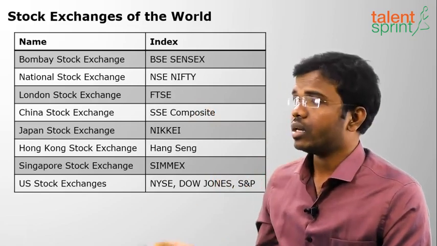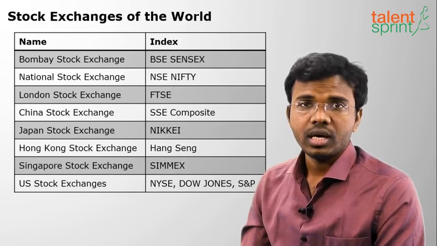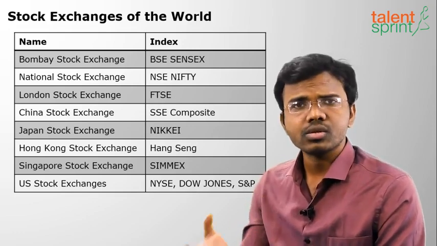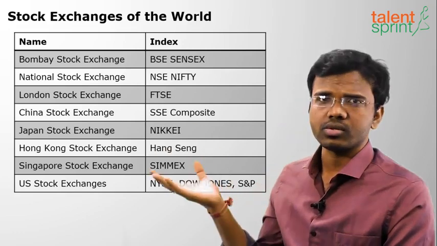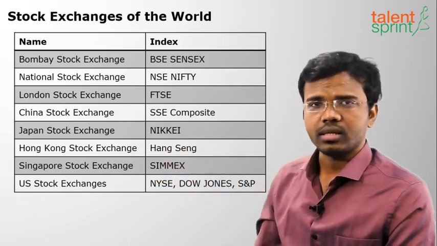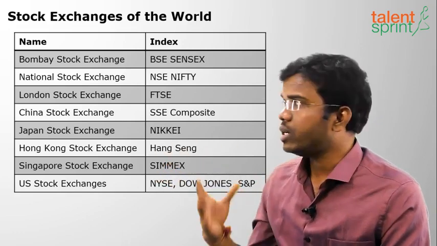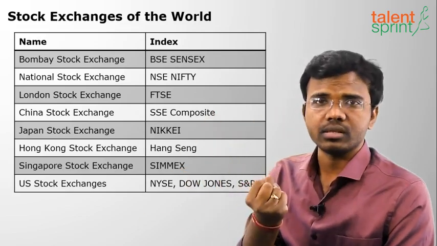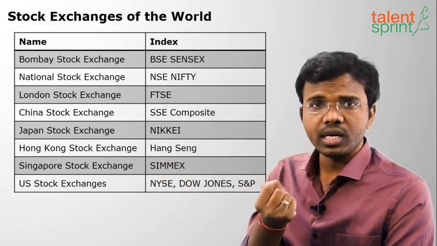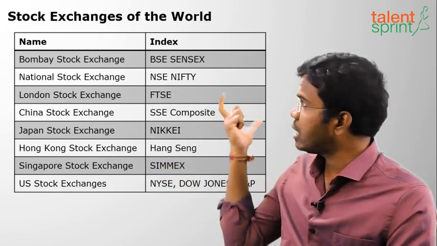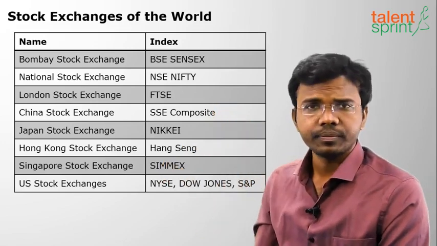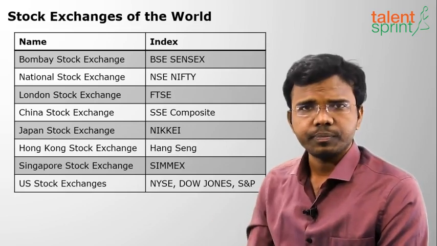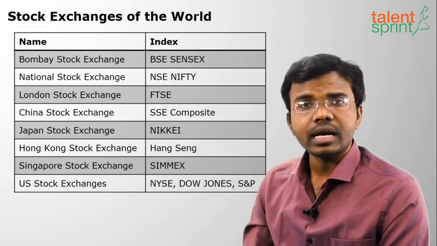Okay. Next is National Stock Exchange, NSE Nifty. It is a group of 50 companies. Don't think there are only 50 companies. There are other indices also. Nifty Junior, like that. Okay, Nifty Next 50. This is a famous index, NSE Nifty. It is a group of 50 companies. So when I do average of those 50 companies share values, I will get NSE Nifty value. Currently it is 10,000 plus. Okay, it may be changing daily.